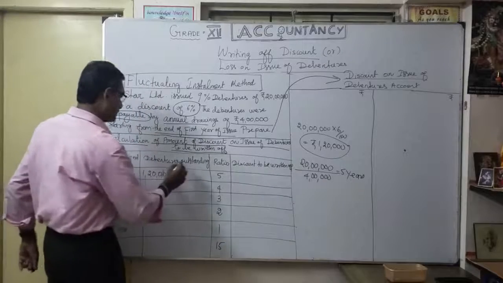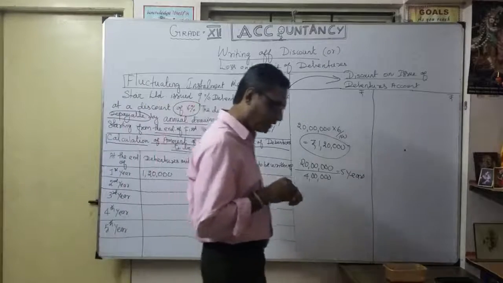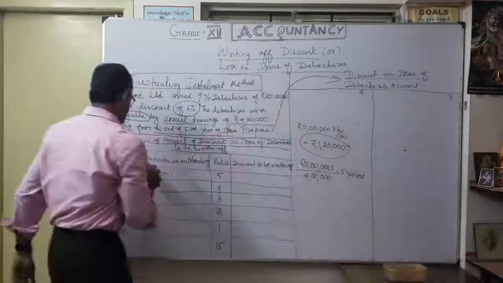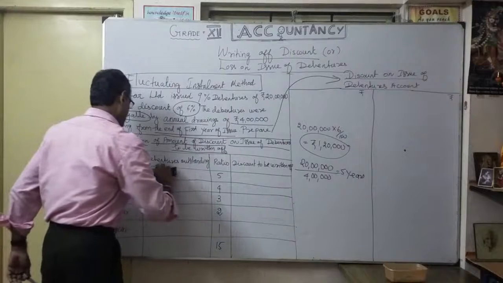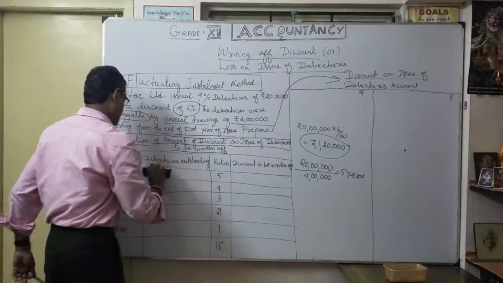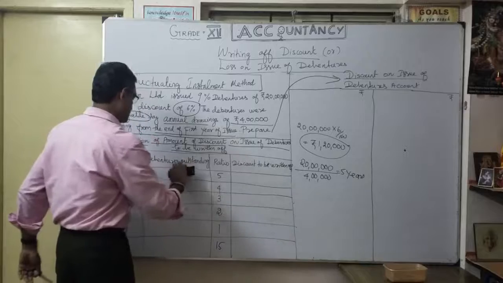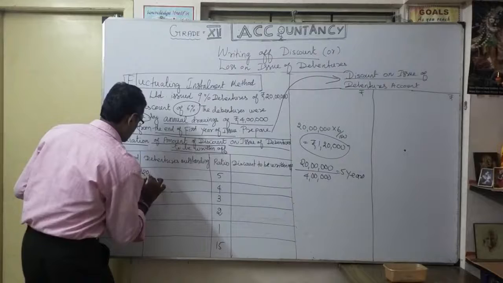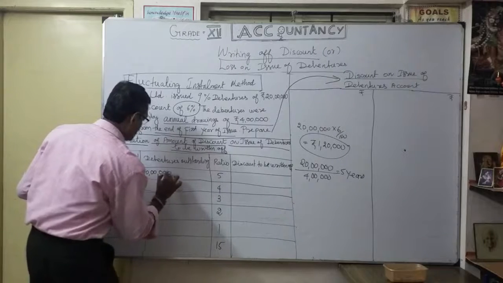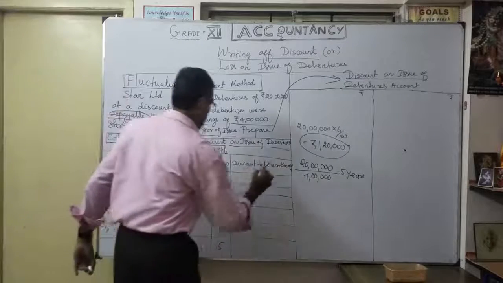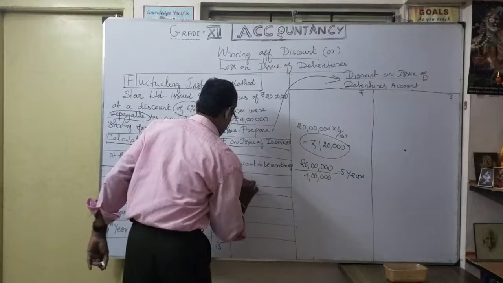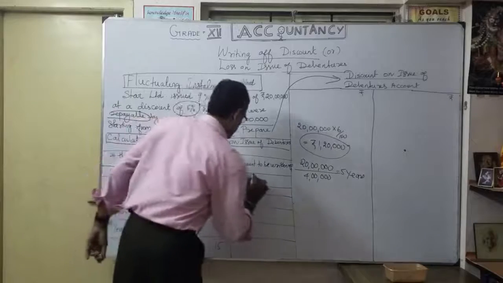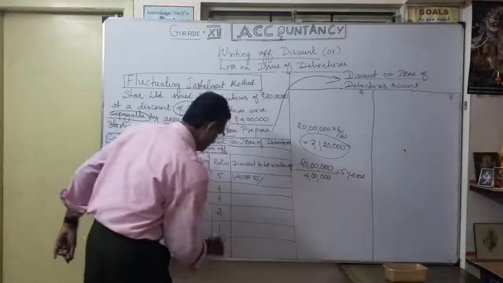So for the very first year, debenture outstanding is how much? It is 20 lakhs, not 1 lakh. Correct? Debenture outstanding the very first year, 20 lakhs. So how much discount are you going to write off? 1,20,000 into ratio 5 divided by 15.